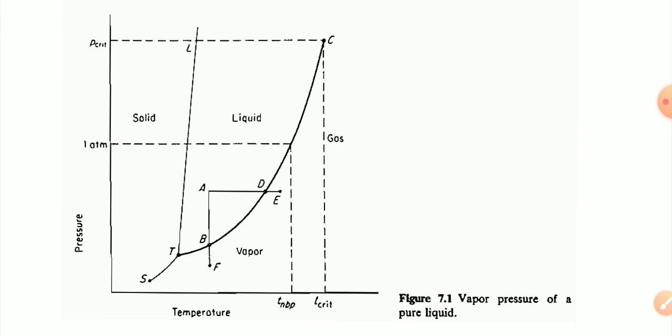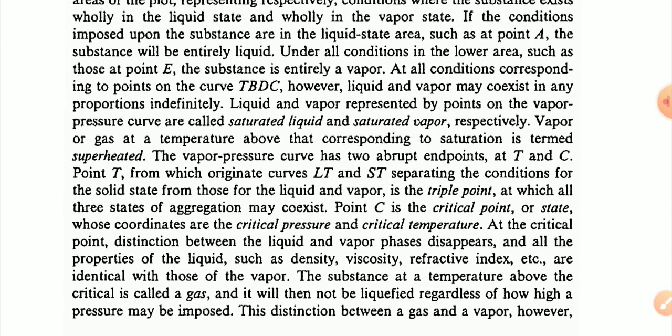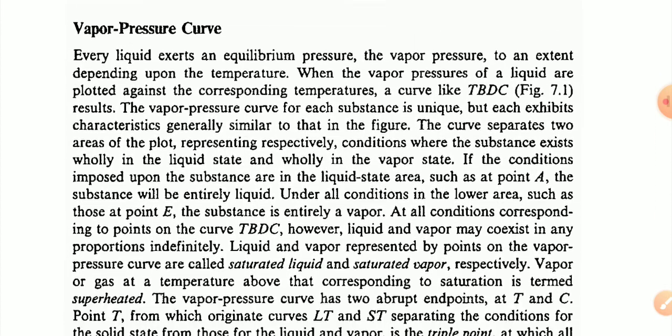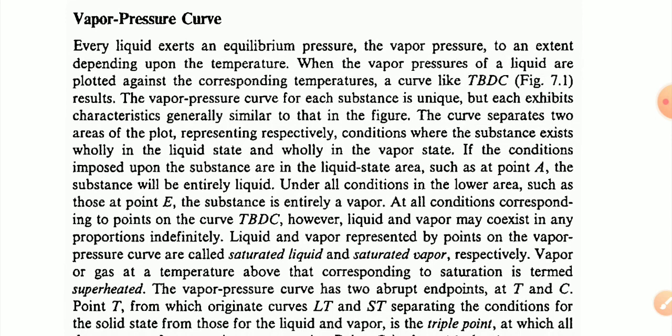Now for the substance, the curve is a graph of pressure versus temperature. There are three phases, solid, liquid and gas, and below that the vapor phase. We will discuss according to the basis of the curve. Every liquid exerts an equilibrium pressure, the vapor pressure, depending upon the temperature.